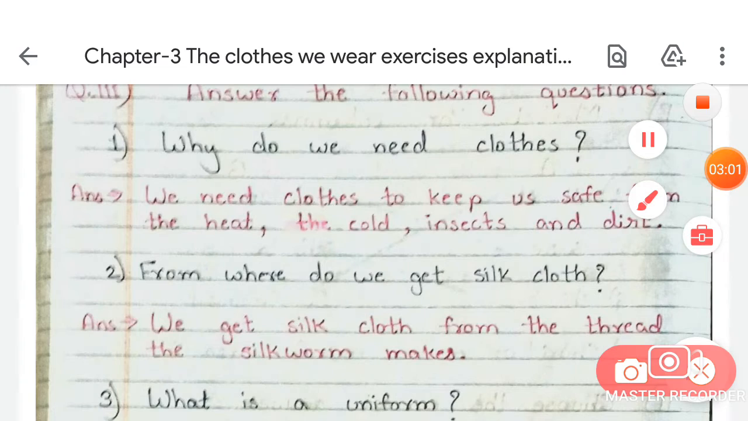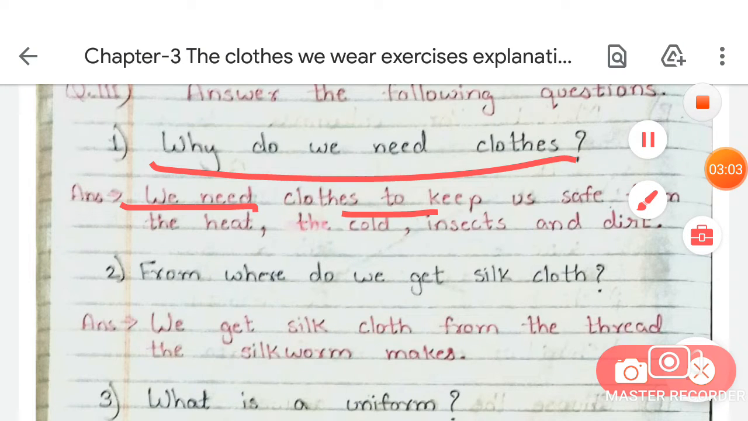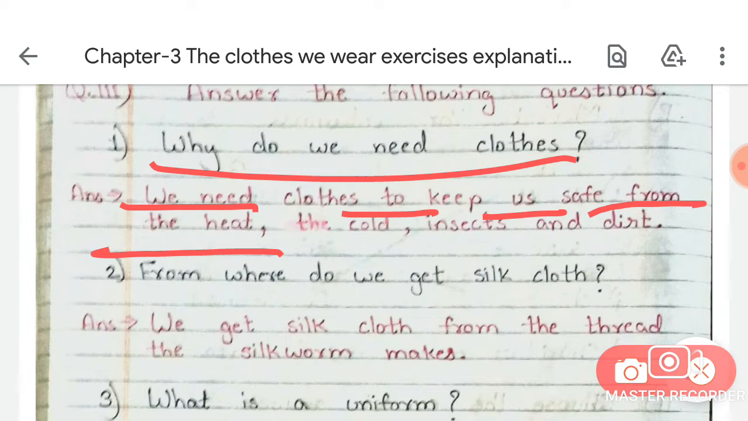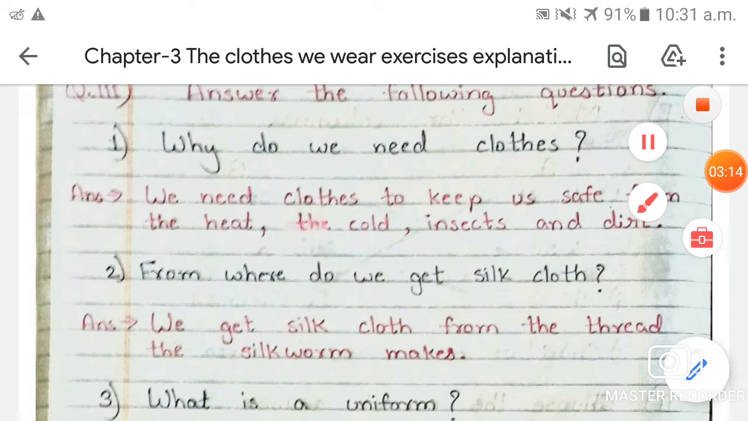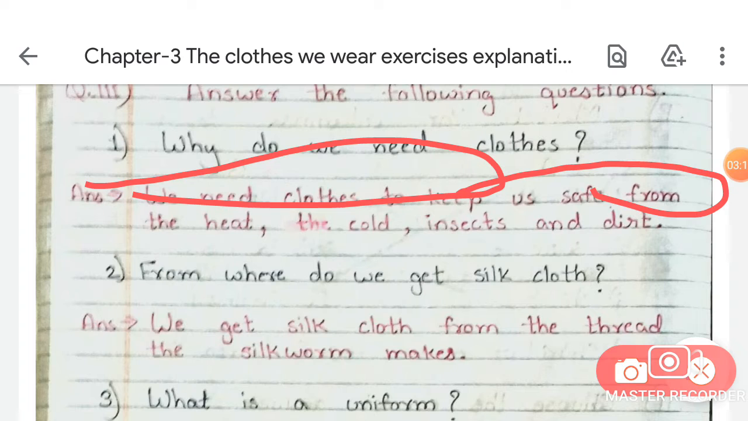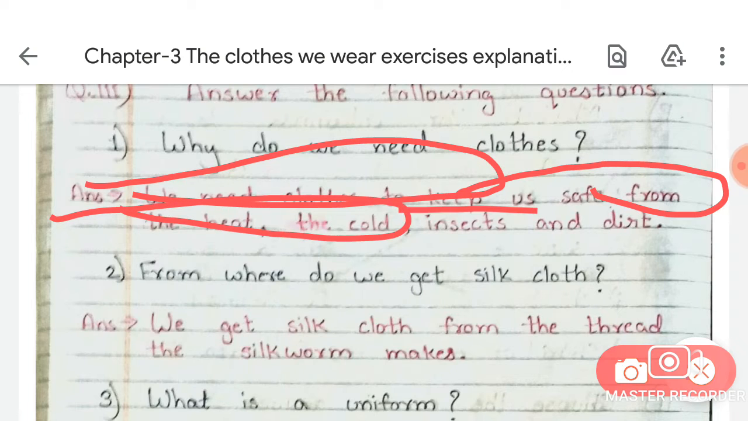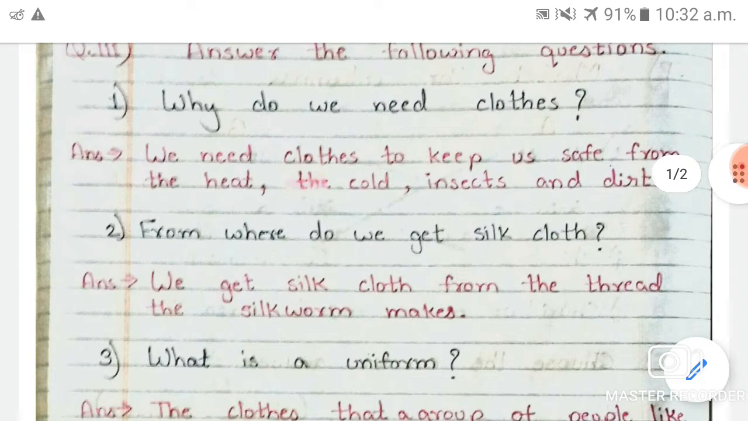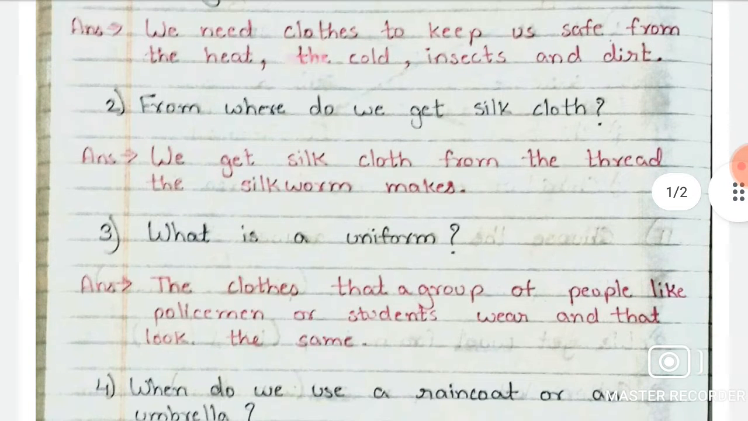Why do we need clothes? We need clothes to keep us safe from the heat, cold, insects and dirt. Is that clear, students? Now move on to the next question.